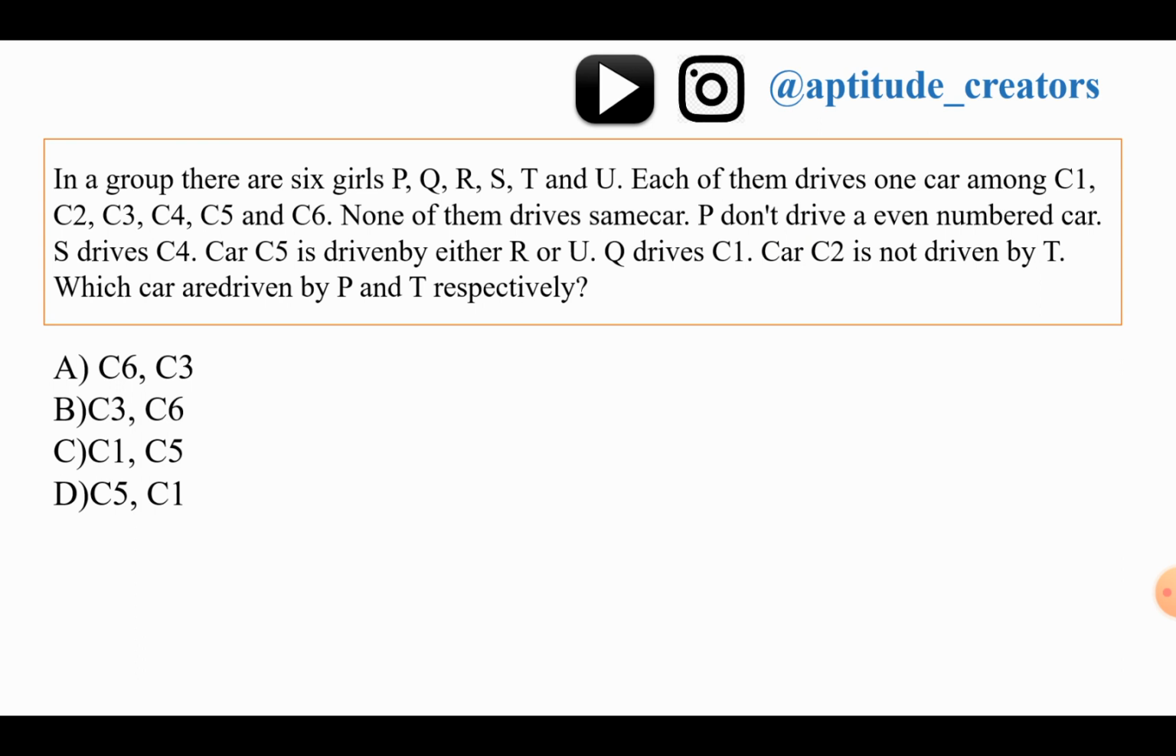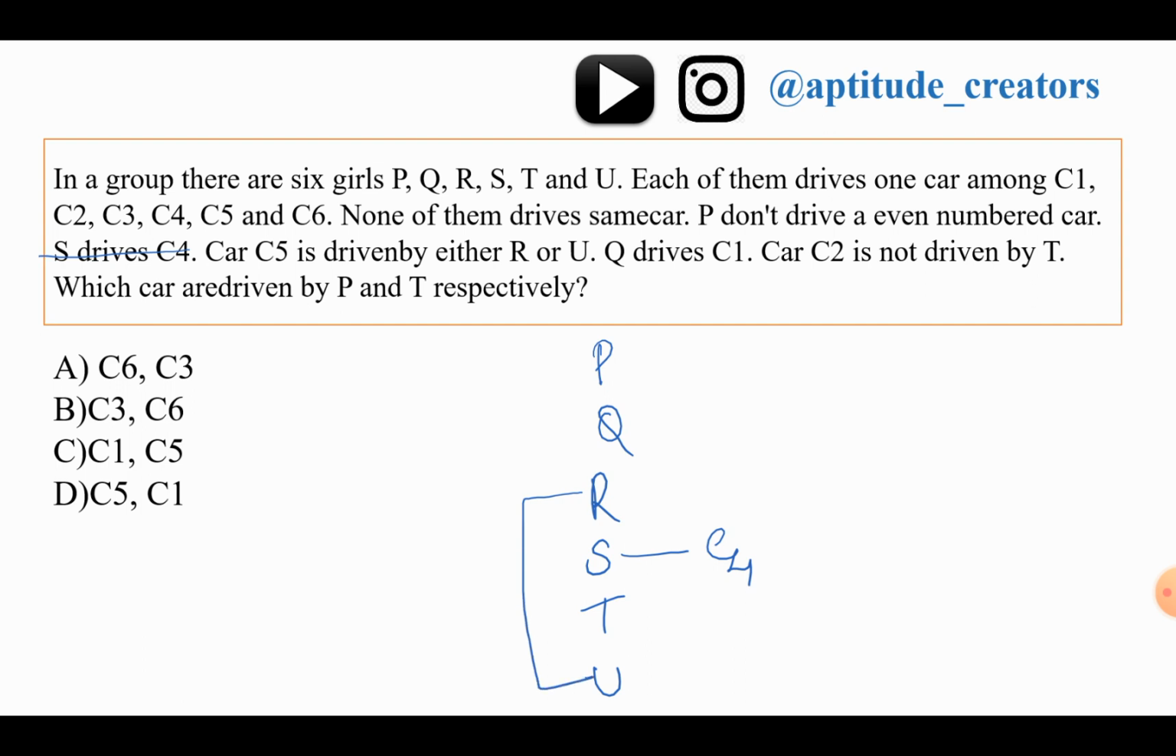Yes, moving forward to next. In a group of 6 girls, P, Q, R, S, T, U, each of them drives one car among these cars. None of them drives the same car. P doesn't drive an even number car. S drives C4. C5 is driven by either R or U.